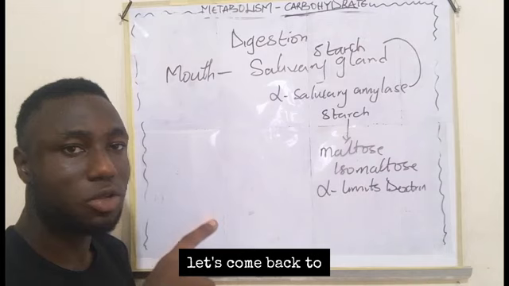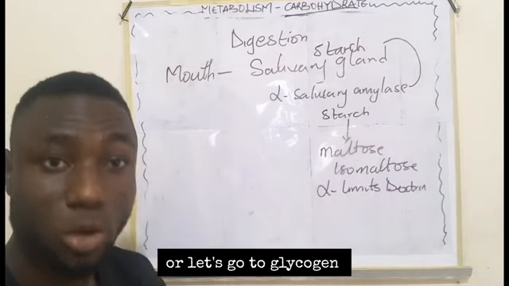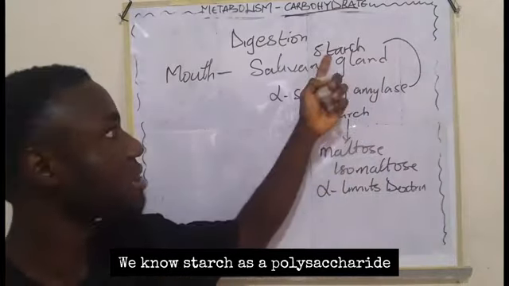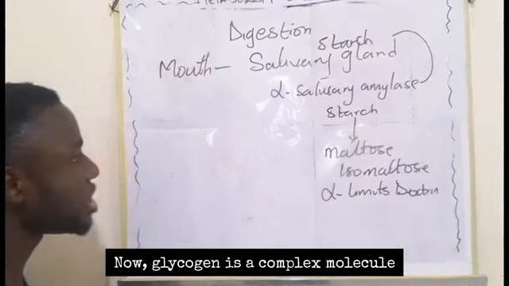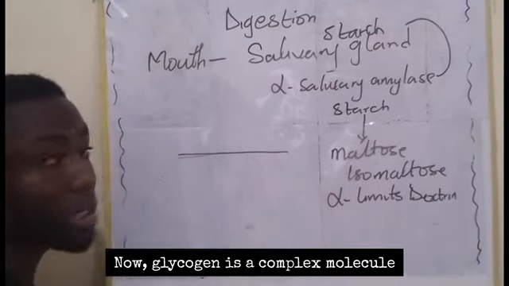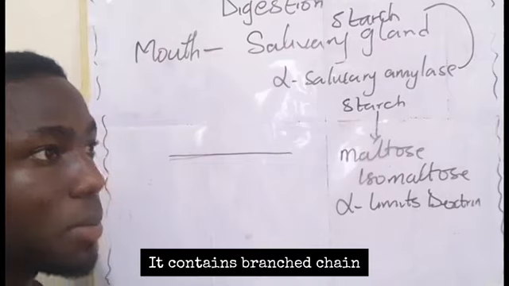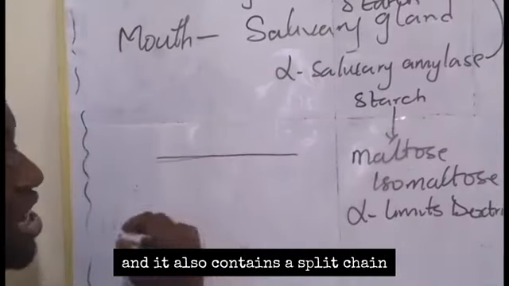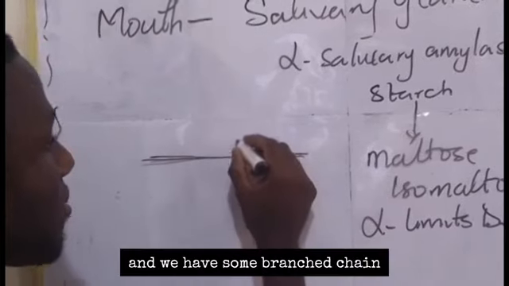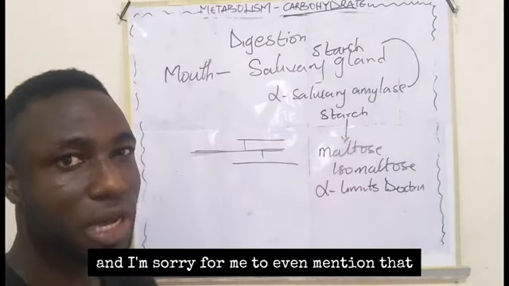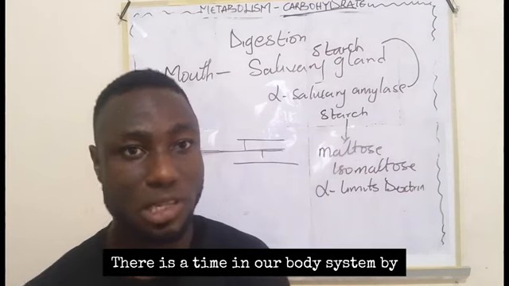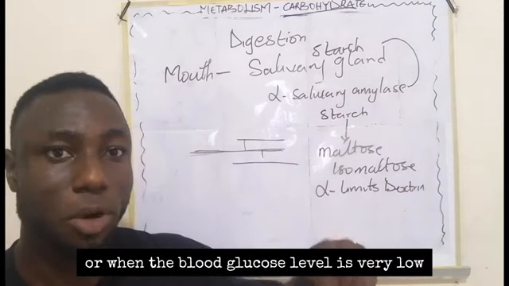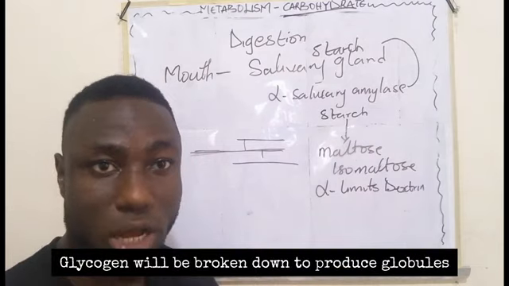Now let's go to glycogen. We know starch as a polysaccharide. There's also a polysaccharide called glycogen. Now glycogen is a complex molecule that is highly branched. It contains branched chains and also a straight chain. So this is the straight chain, and we have some branched chains. During the process by which glycogen is broken down, there's a time in our body when energy is needed, or when your blood glucose level is very low, and glycogen will be broken down to produce glucose.